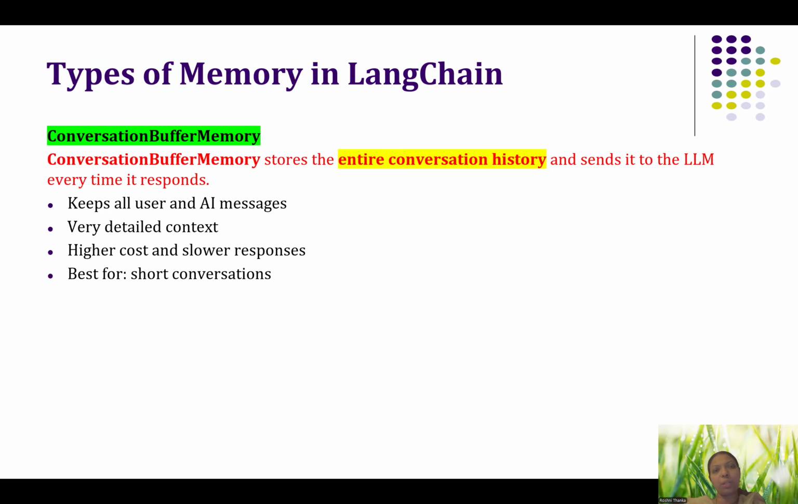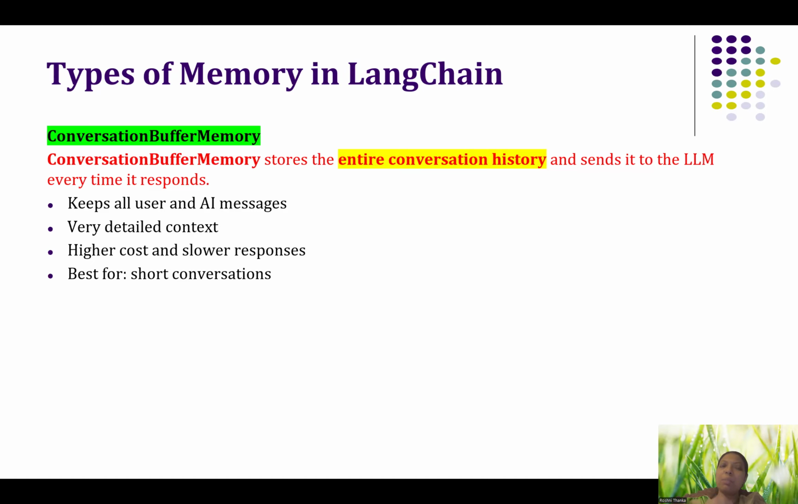Now we are going to discuss the types of memory in LangChain. Now you would have understood the purpose of memory in LangChain, which is to remember the previous conversation. So let us discuss its types. The first one is conversation buffer memory. This is one type of memory present in LangChain which, as we discussed, can be attached with a prompt or with an agent or with a chain.